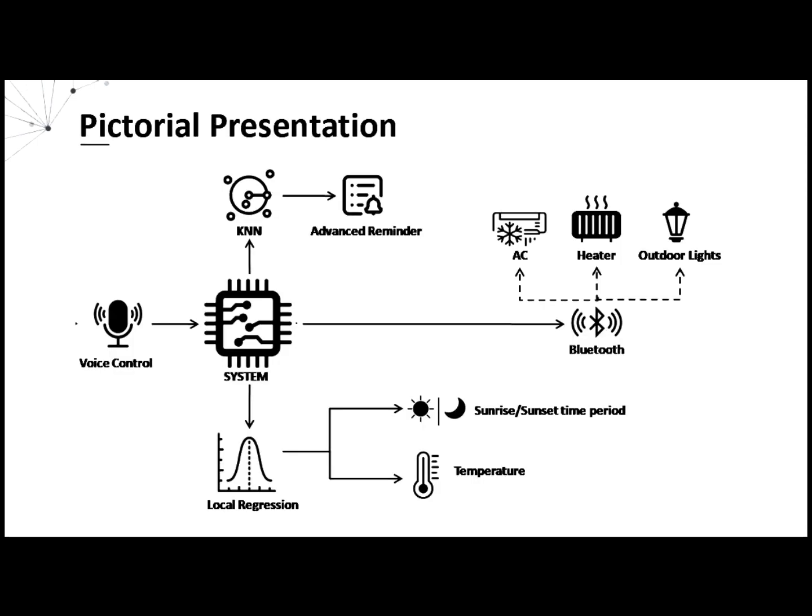In this pictorial representation, as you can see, our system is controlled by voice. We have basically used two machine learning models, namely local regression and k-nearest neighbor. Using KNN, we have built the advanced reminder system. With the help of local regression, we predict the temperature and sunrise-sunset time period to automate the AC, heater and the outdoor lights respectively. All the actuators used in our system will be connected via Bluetooth. As you can see, the Bluetooth controls the AC, heater as well as the outdoor lights.